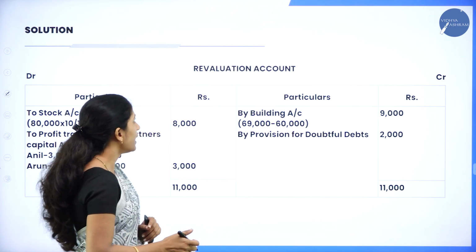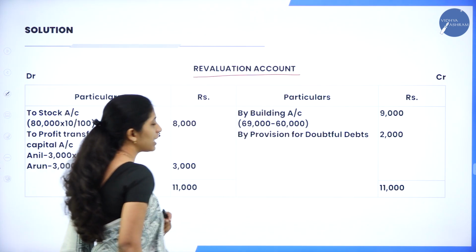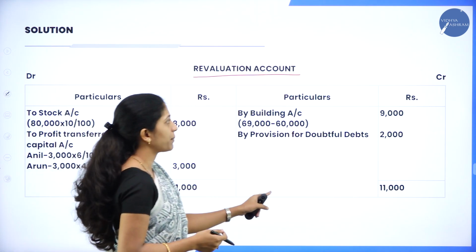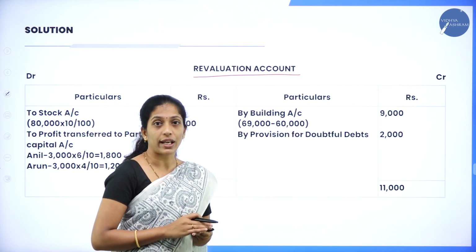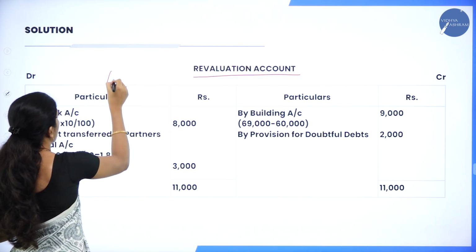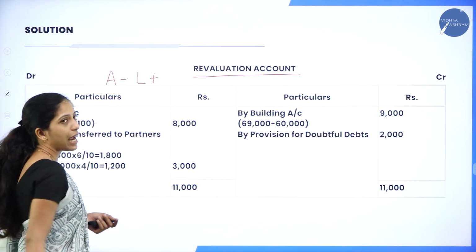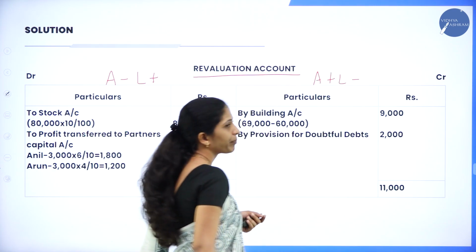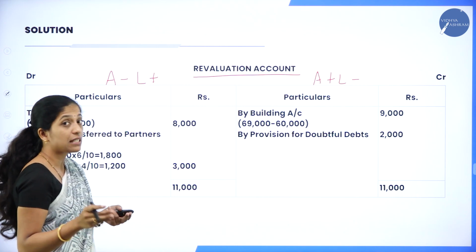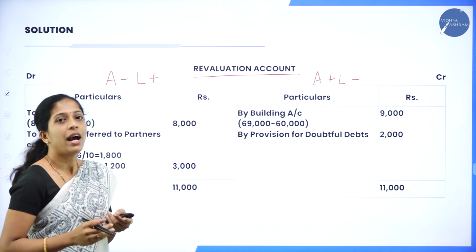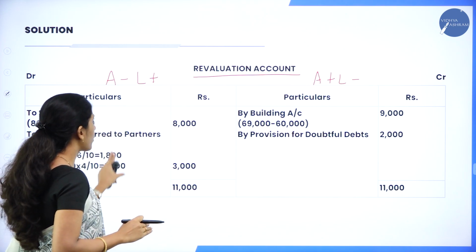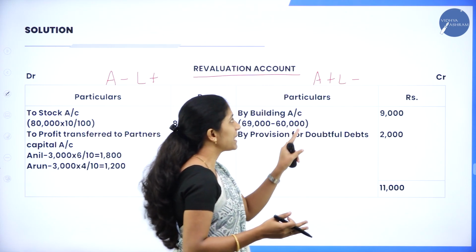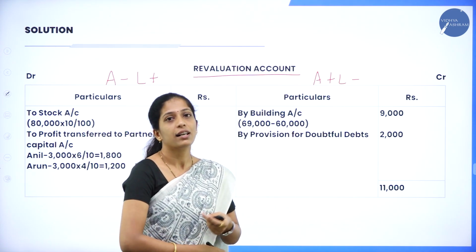Now go through the solution here. Write a neat heading here, revaluation account. So we'll be having debit as well as credit side. Under debit side particulars and amount, credit side particulars and amount. Now what are you going to record on your debit side? As I told you, I have given a clue. Always remember this, A minus L plus. In the same way, credit side A plus L minus. So what do you mean by A minus L plus? If any asset value has decreased and liability value has increased, you are going to record it on the debit side. Whereas coming to the credit side, if any asset value has increased and liability value has decreased, you are going to record it on the credit side.